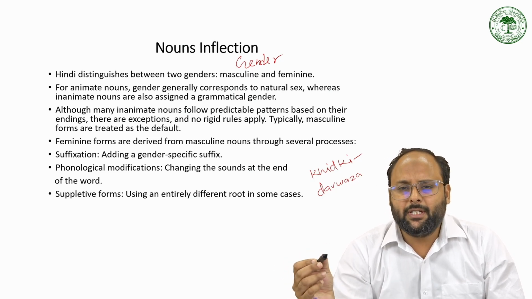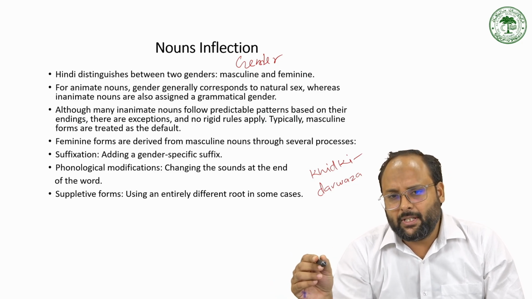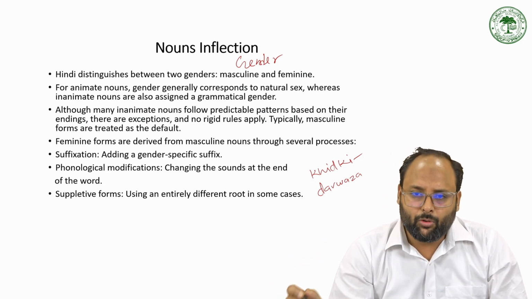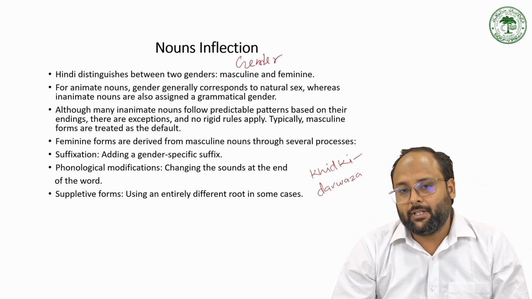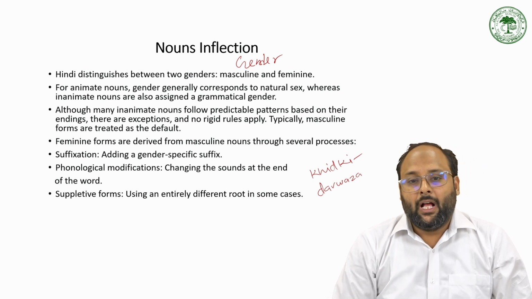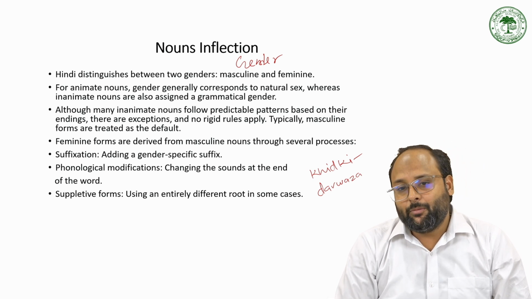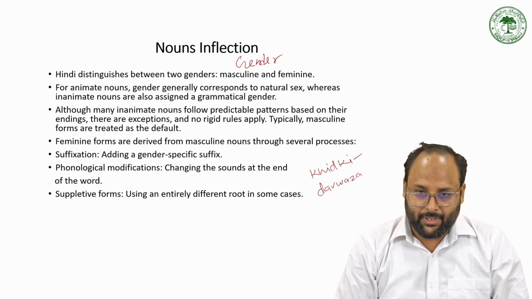So grammatical gender means we are adding some grammar, we have some inflection in the basic form of the noun to change the gender marking. So that is the inflection we have due to the gender agreement or the gender marking. Although many inanimate nouns follow a predictable pattern based on their ending, there are exceptions and no rigid rules apply.